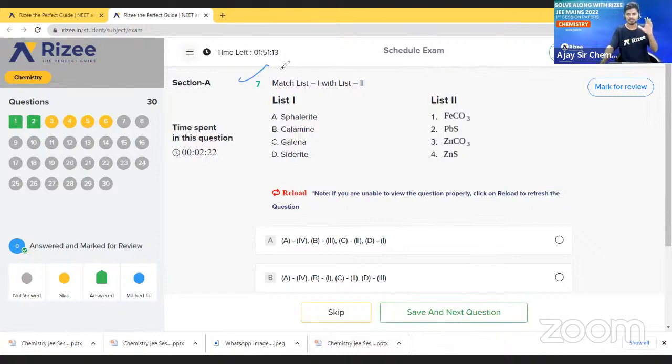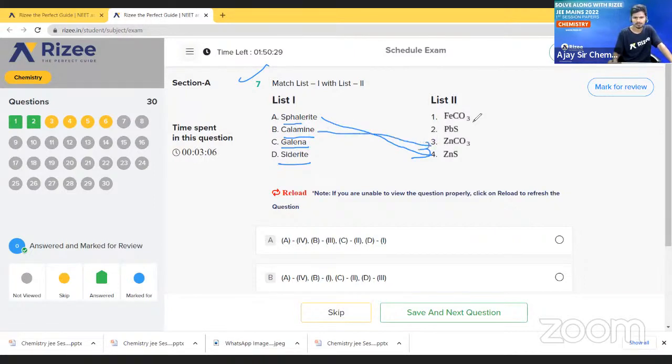See here, match the following. List 1 is there, list 2 is there, we have to match. Now what is the formula of what? Calamine is given, galena is given, siderite is given, and spelter also given. They are asking just the common name. What is the formula of spelter? Can anyone say? Zinc sulfate is called what? Very simple. And next, what is the formula of calamine?